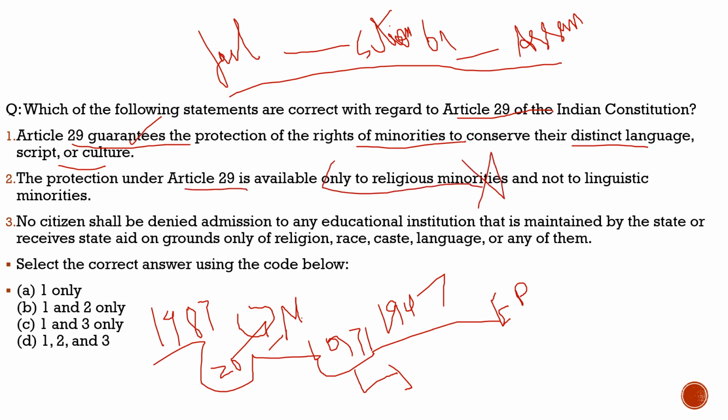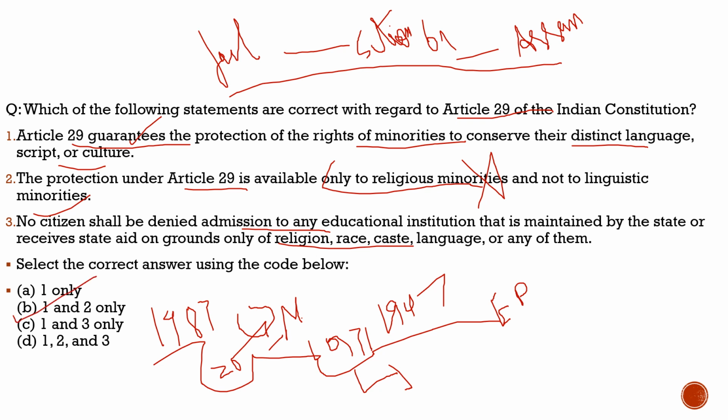Totally incorrect. Third statement, no citizen shall be denied admission to any educational institution that is maintained by the state or receives state aid on grounds only of religion, race, caste, sex, or any of them. 100% correct. So with respect to this question, the correct statements are statement 1 and statement 3 only, and from the code given below, the correct code would be option C.